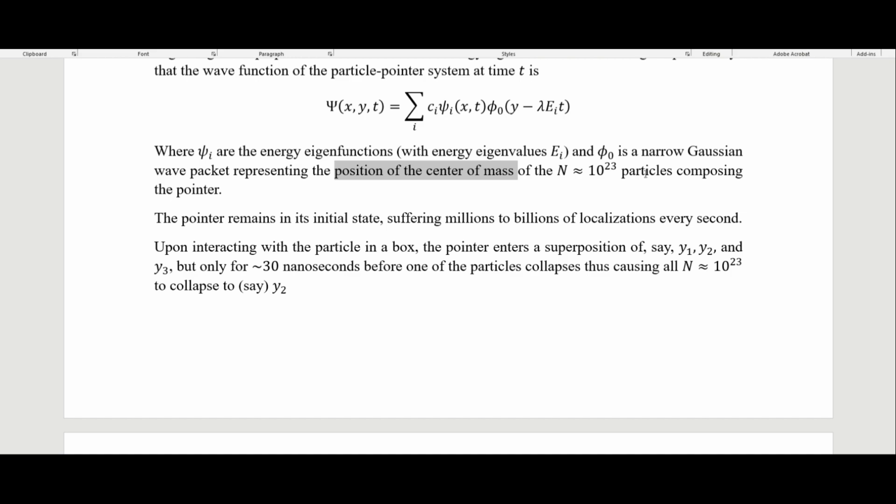So we're saying the pointer is a macroscopic collection of particles on the order of 10 to the 23. So the pointer remains in its initial state, suffering millions to billions of localizations every second.